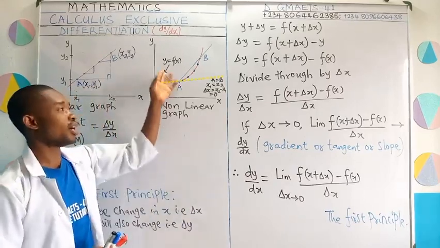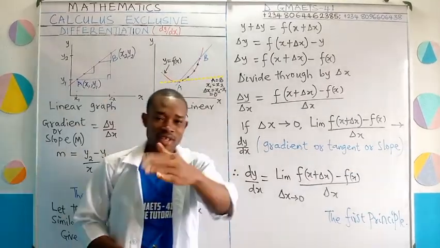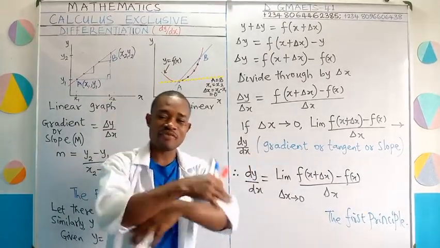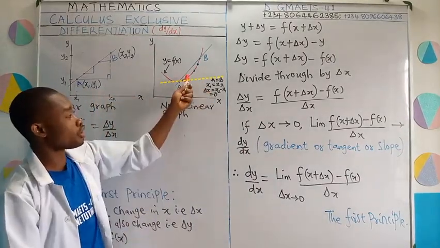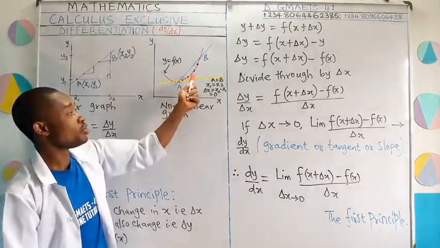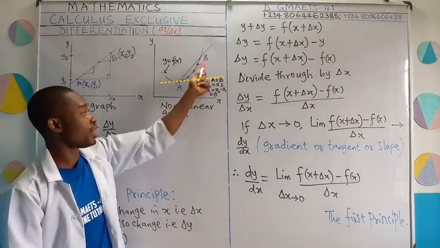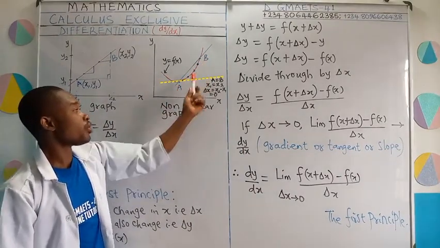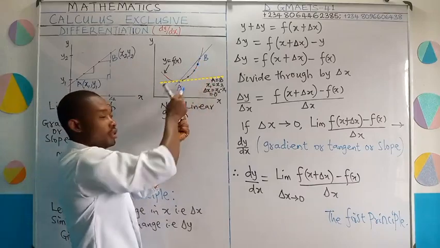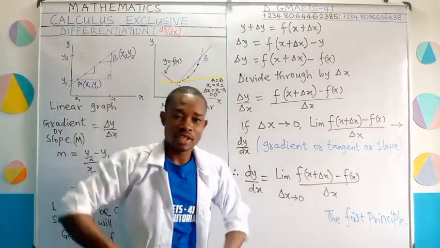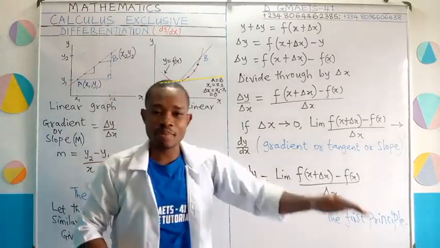We're dealing with a curve. Now, a curve is something that changes at every given time. Because this tangent I got here could have been gotten at this point. If point A was here and you bring in B to it, the tangent would be at this point. I hope you know that. If point A was here and you are bringing B to it, the tangent will occur here. So you see that along a curve, the tangent can be obtained at any point.